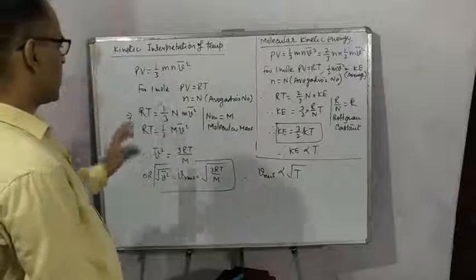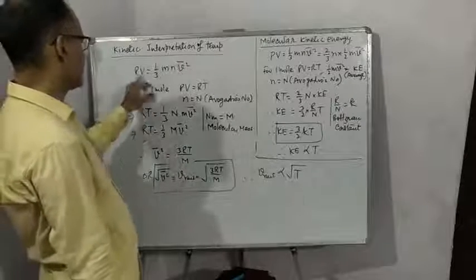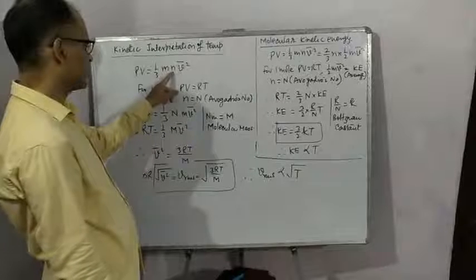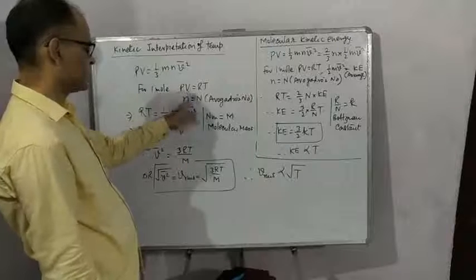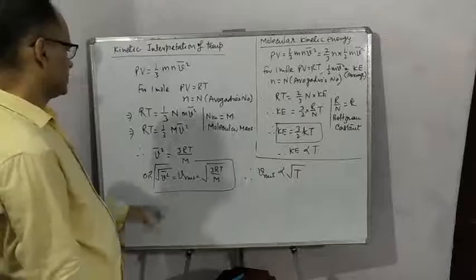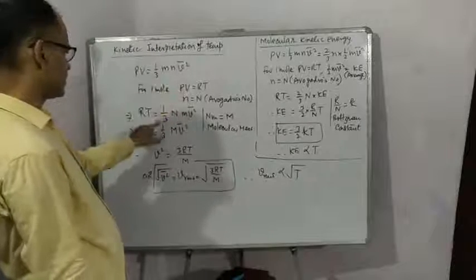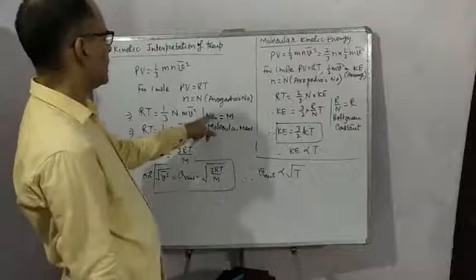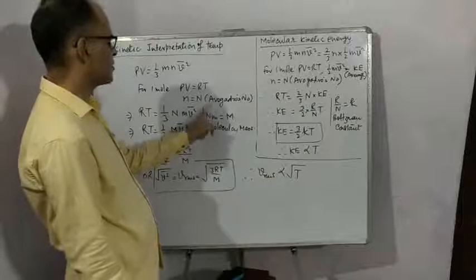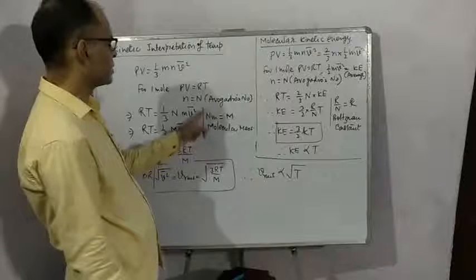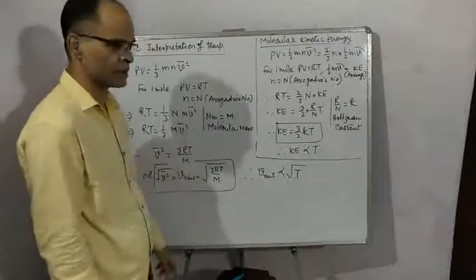If 1 mole of gas is taken, PV can be written as RT, PV is equal to RT, and the number of molecules in 1 mole of gas is equal to Avogadro's number. So transferring these values in this equation, we can write like this. See, m is the mass of one molecule, and in 1 mole, the total number of molecules is N, that is Avogadro's number.